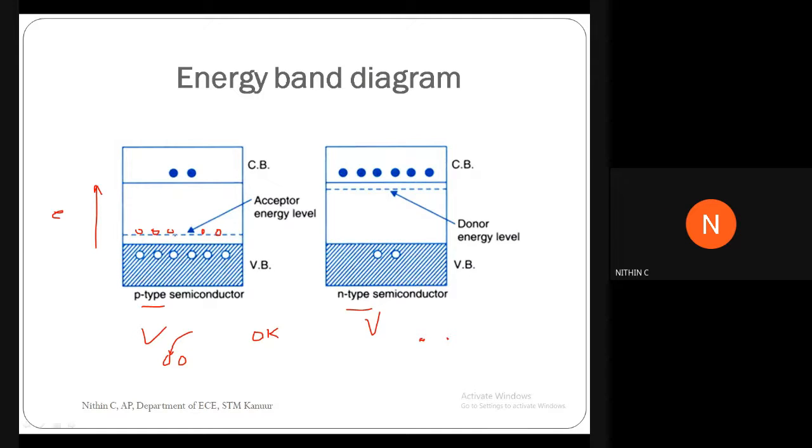With a small energy supply, electrons can move to these holes, and as a result, a number of other holes will be formed in the valence band also. In this case of N-type, you will have electrons in the donor energy level, and by supplying a very small amount of energy, these electrons can move to the conduction band.